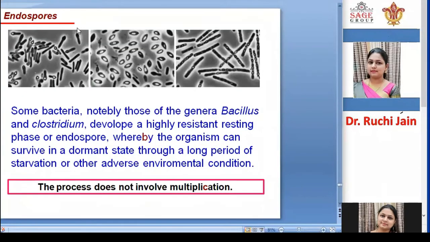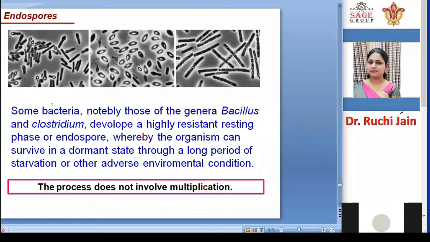Next is endospore. Endospores are structures or spores which can be formed by the bacteria when they are in unfavorable condition. When the environmental condition is not favorable for the bacteria, then the bacteria form spores to protect themselves.